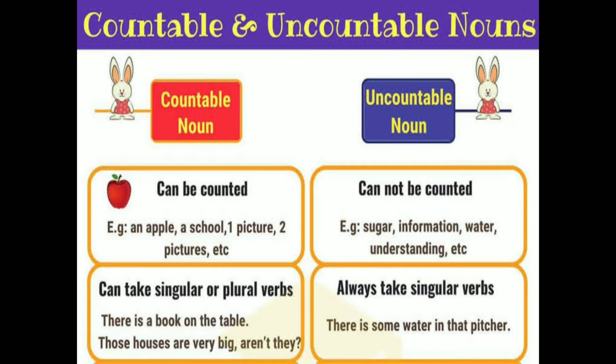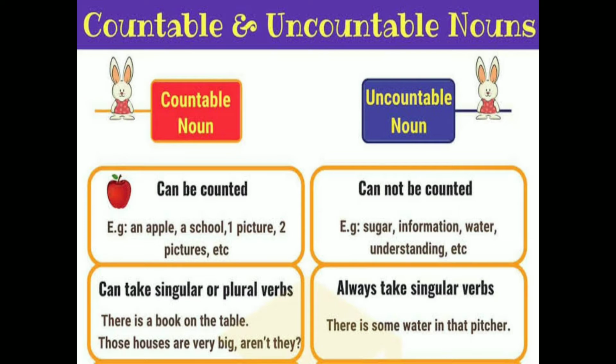Okay, now let's move further to uncountable nouns. Some nouns are uncountable. We cannot put a number before them, and they have no plural form. We can say like some water. We can't use one water or two water, right? We can say I need a little water or some water.